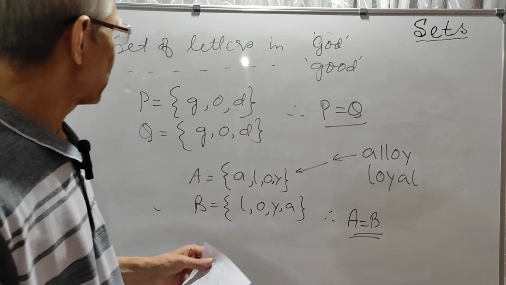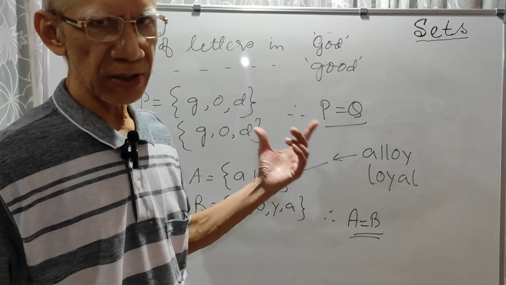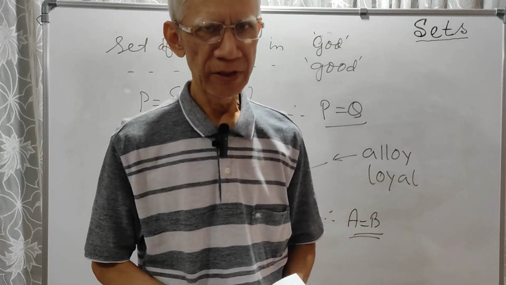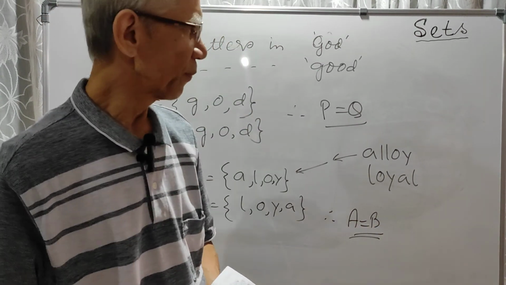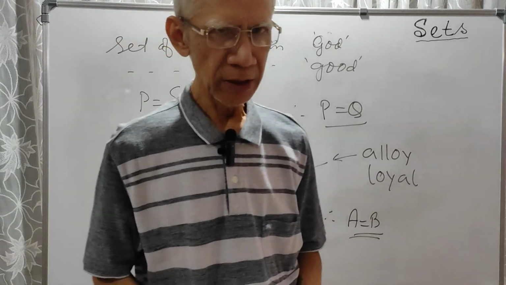Okay, so today I discussed up to this point. Next time I will continue from here. We'll discuss subsets, then addition, subtraction of sets, union, then Venn diagram and all that.